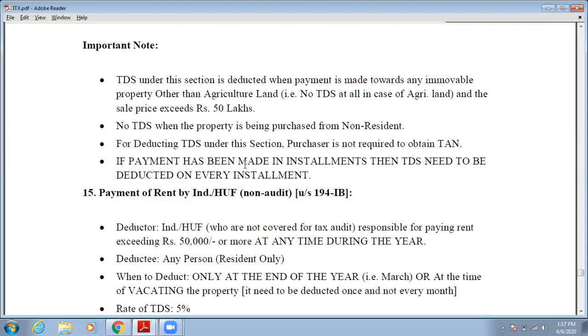Okay. If payment has been made in installments, then TDS is not to be deducted on every installment. If such kind of payment is paid in installments, then there is no requirement to deduct the tax on each installment, on every installment.